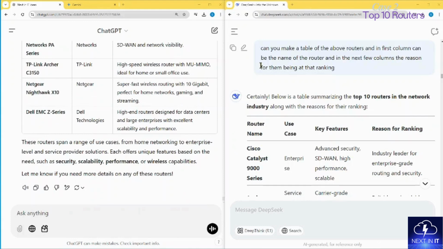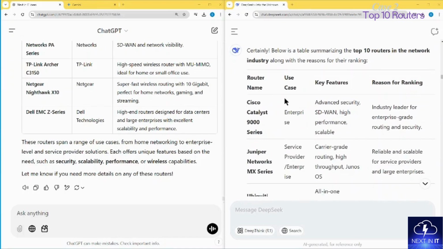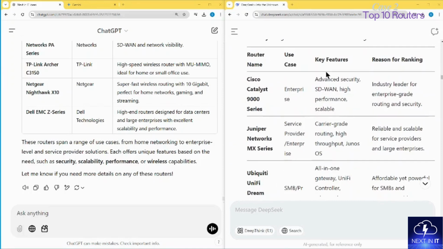Again, DeepSeek is taking a little bit of time today. It's busy today, but anyhow, I got the reply below. It's also in tabular format. It's also telling about all of them, like it says Cisco Catalyst 9000 is best. So maybe they are comparing it in a different way.